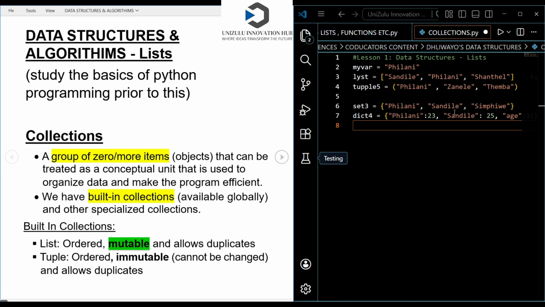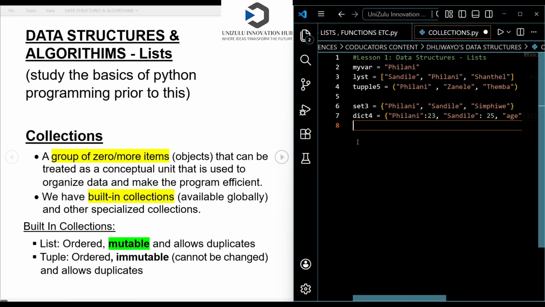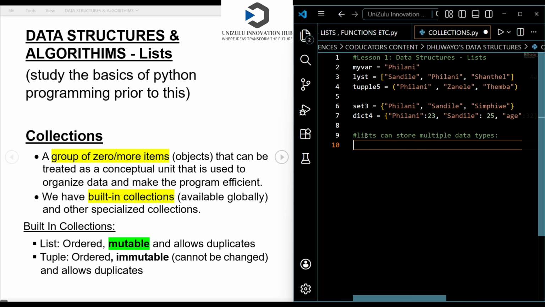Either you add an item, you remove an item, or you do whatever it is that you want with your list. Let's focus on lists even more now, because remember that lists are the most important. One other thing: a list can store multiple data types. For example, I can create a list.